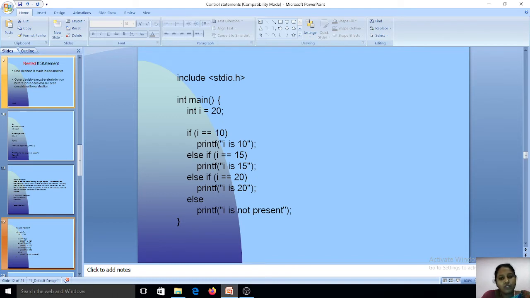Our condition is false, so it will skip and go to the next else if condition. Here also it checks 20 double equal to 15. This is not satisfied, so it checks the next if condition. Here it checks 20 double equal to 20. Our condition has been satisfied, so it is going to print i is 20. Now the output of the program is i is 20.